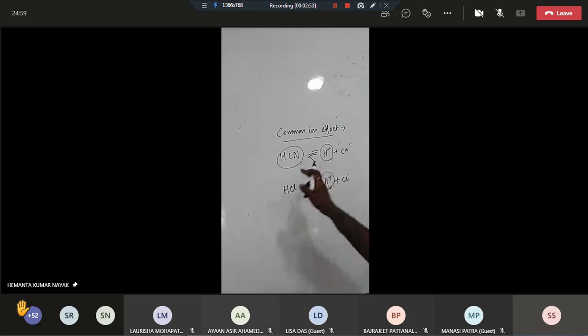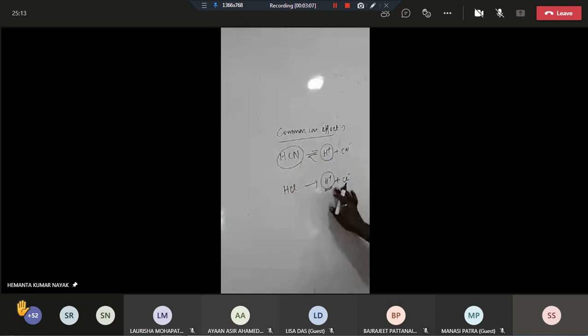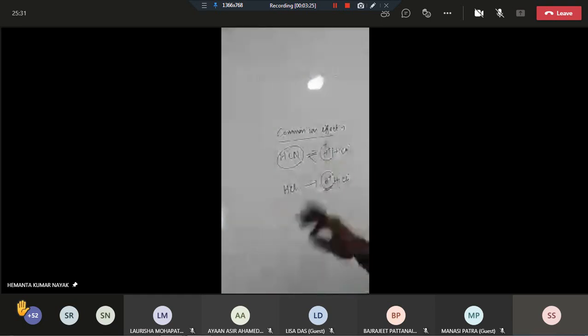So if the reaction shifts backward, then will the degree of dissolution increase or decrease? Decrease. So in that case, we can say that the degree of dissolution of hydrogen cyanide will decrease, and that is because of this H plus ion, which is obtained from hydrochloric acid, which is a common ion. Correct? So always in case of a weaker electrolyte, the dissociation can be suppressed by adding a stronger electrolyte into that solution, having an ion common to that of the weaker electrolyte.